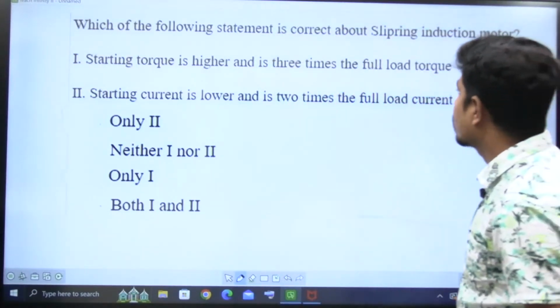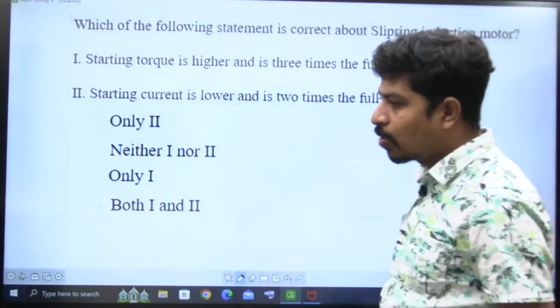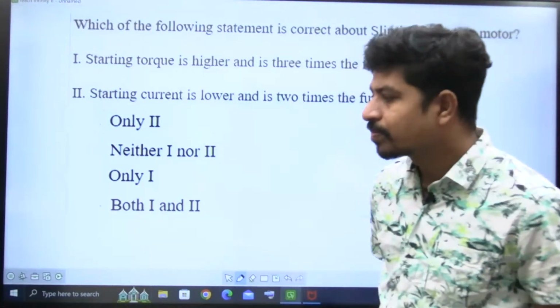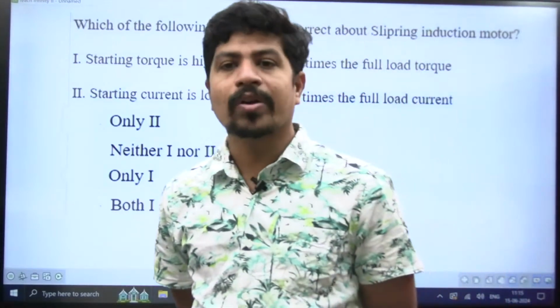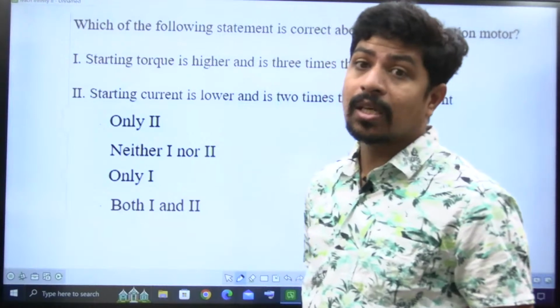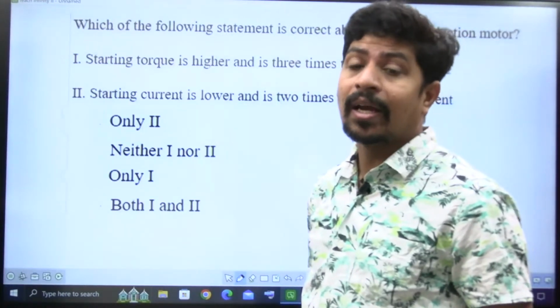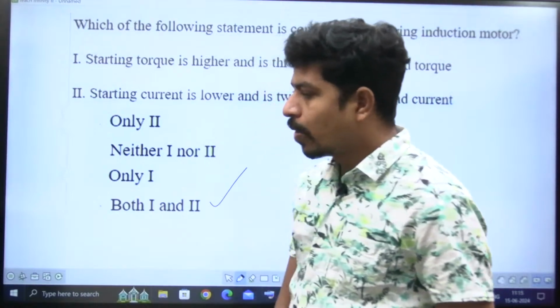Which of the following statements is correct about slip ring induction motor? In a slip ring induction motor, we can control the current with the help of resistances. We are going to introduce some resistance in the rotor. Due to that, we can get its starting torque to be very high, and we can control its starting current. Therefore, 1 and 2 both are correct.